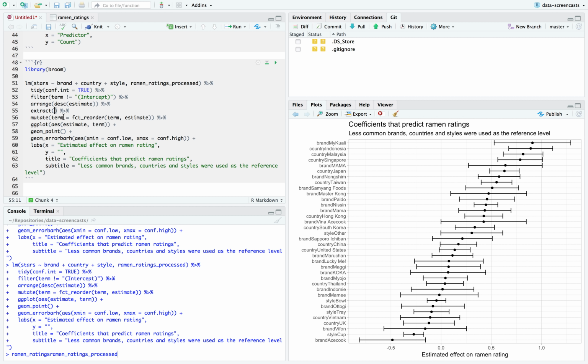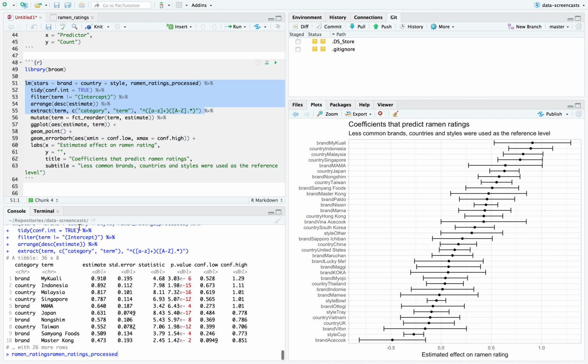Extract is a great tidyr verb where I give it a regular expression: some number of lowercase, some number of uppercase, and then an uppercase, and then anything. So we start with some lowercase, then we have some uppercase, and I'm doing that on the term column, and I want to extract it into two columns. One called category, the other called term. I broke it up with parentheses being the capture groups, category and term. Yeah, that worked pretty well.